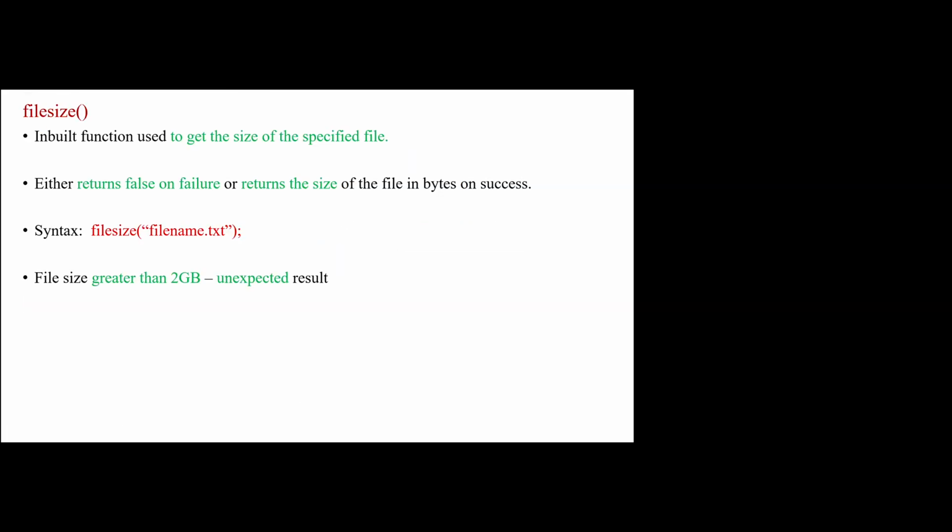So the next function is filesize. It is an inbuilt function that is used to get the size of a particular file. If the file exists, it returns the size of the file in bytes, or else it returns a false value. So this is the syntax.